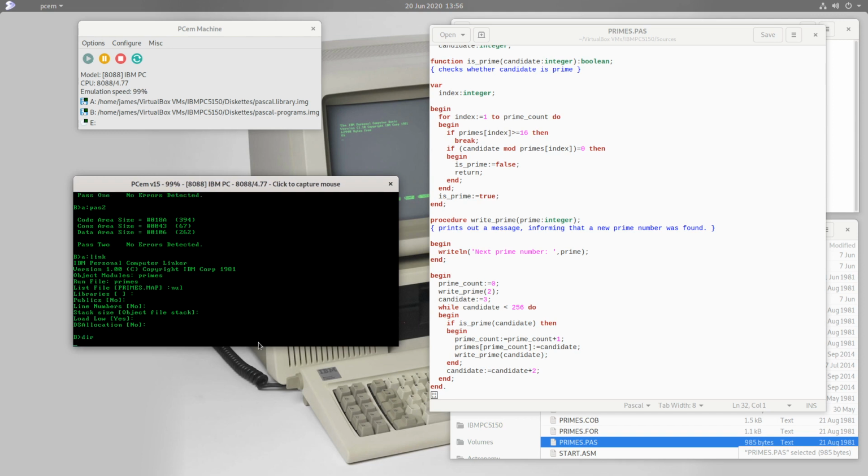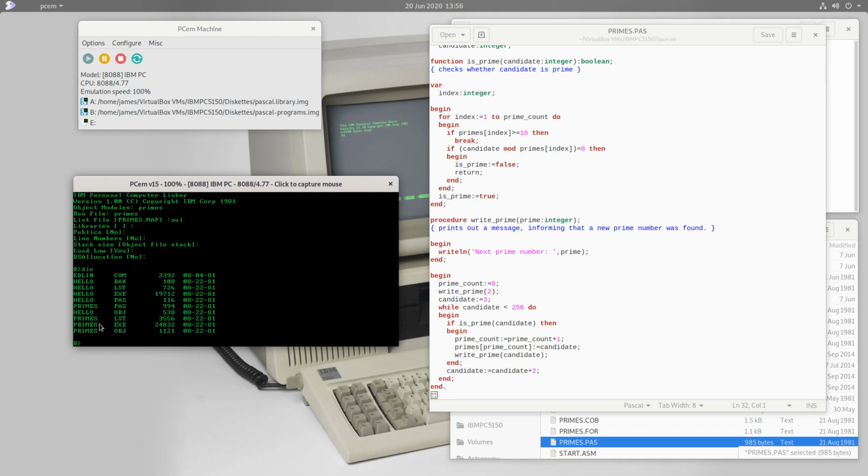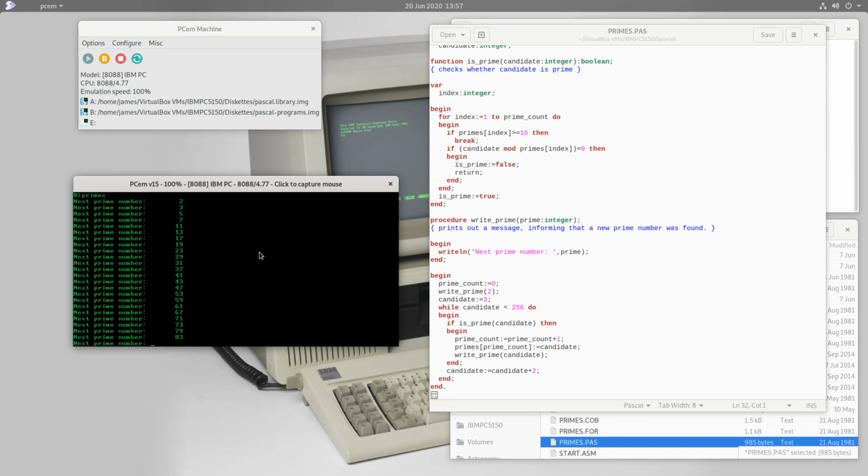Alright, so that seems to have run without errors, and it's produced a primes executable, which is 24 kilobytes, and so we could try and just run that. And there are the prime numbers.